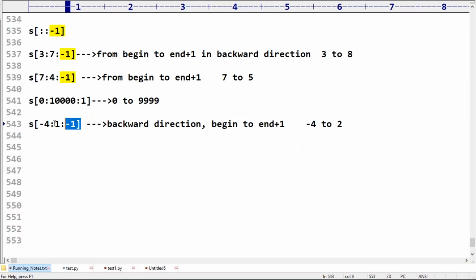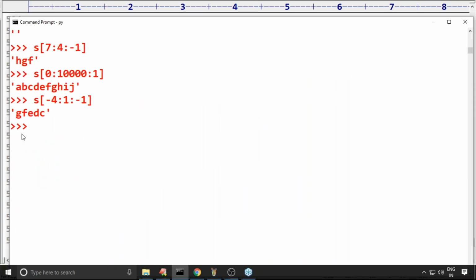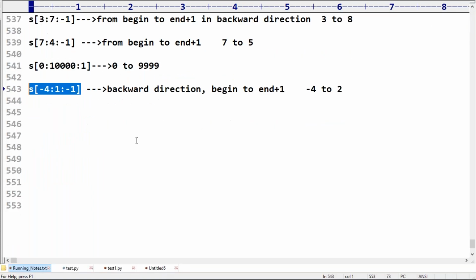Let me cross check whether my analysis is correct or not. You just observe carefully here. What is the answer? G to C in backward direction we are going to get. Any doubt?